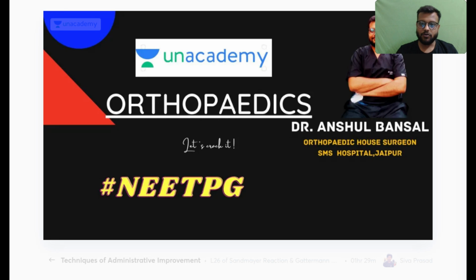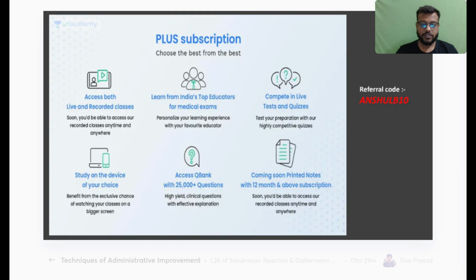And here we'll study in-depth orthopedics so that not only can you crack your NEET PG, INICET, FMG like competitive examinations, but also you can do well in your prof or university examinations. And we will have special focus on the image based learning, the X-ray, CTs, MRI, and especially the clinical based questions and the clinical scenarios. We'll cover it all, keeping in mind your coming next type of examination and your newer NEET PG pattern. Okay, so let's start today's session.